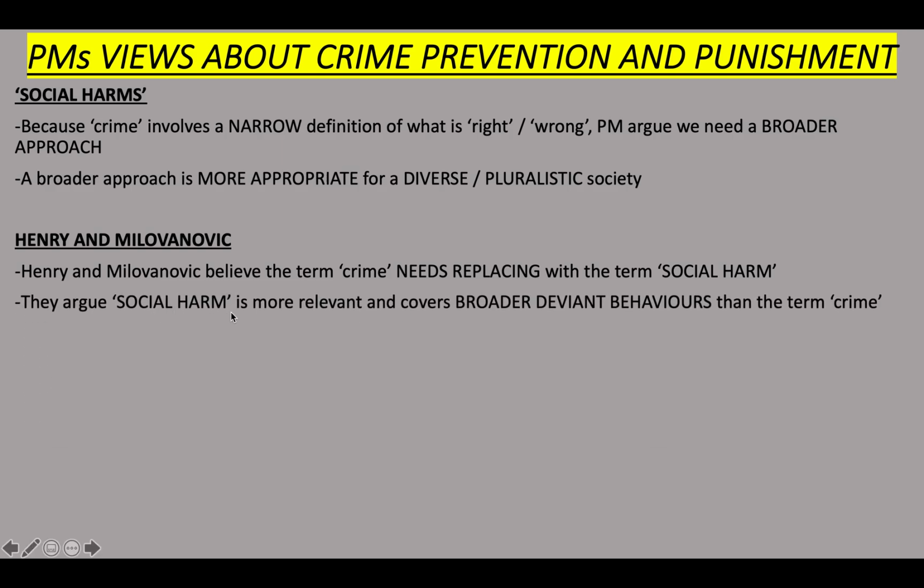They argue social harm is much more relevant and covers broader deviant behaviours than the term crime, especially in a pluralistic society. Now, there are two kinds of social harms.